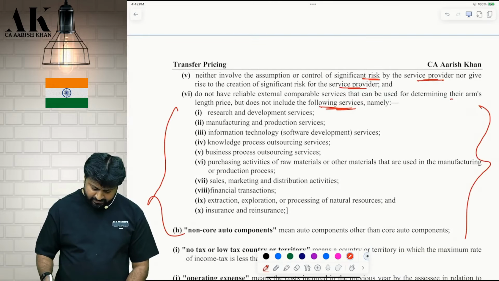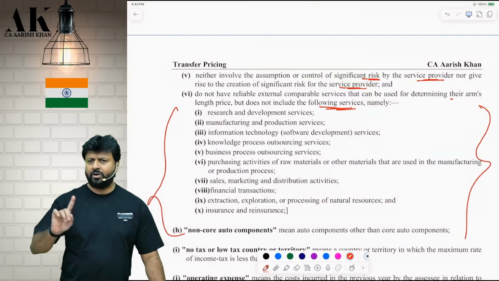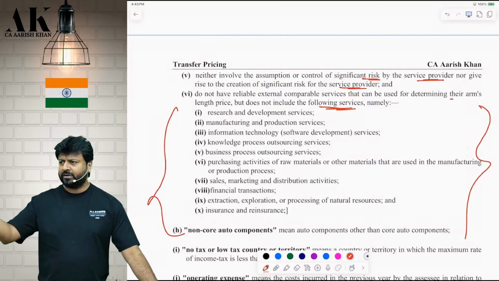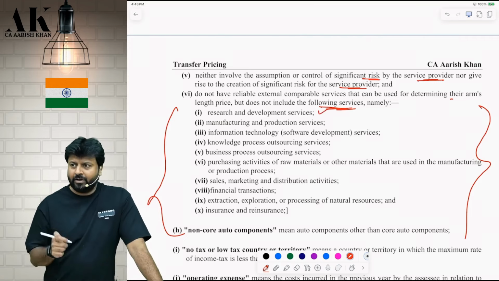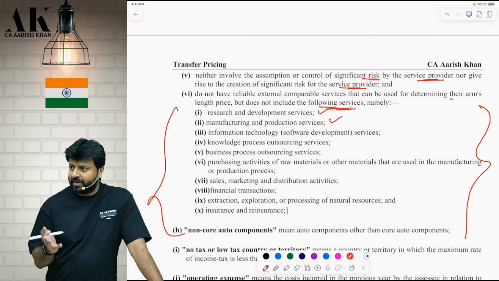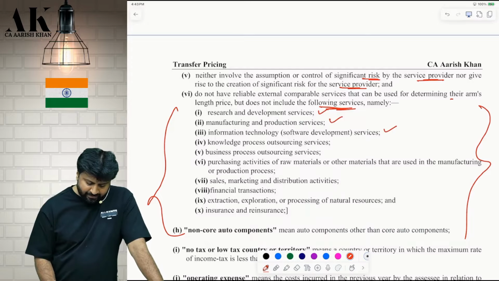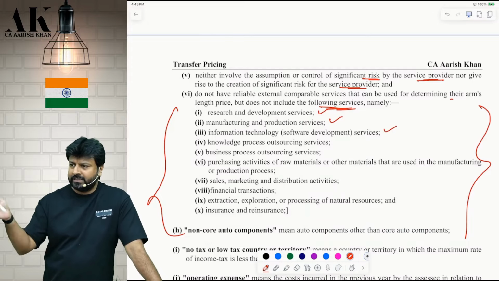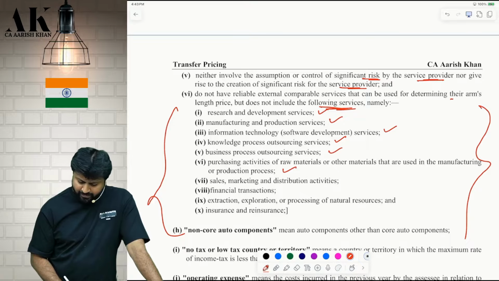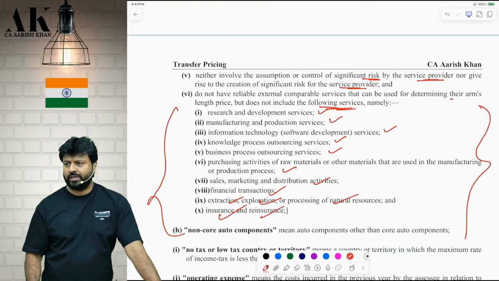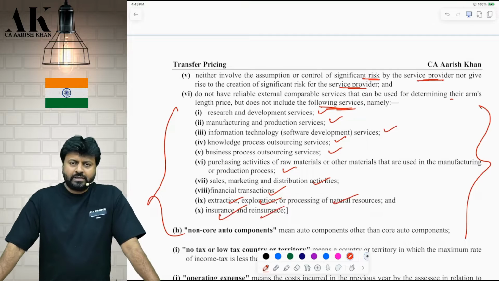You check these services; all of them are in very simple terminology, and all of them are not low value adding. These are a significant part of your business. First one, what are you doing? Research and development cannot be called low value adding services. Manufacturing cannot be called a low value adding service. IT enabled service. All these are separately mentioned in what? Safe harbor rules. Yes or no? KPO service, BPO service. You are purchasing activities of raw material and others that are used in manufacturing. You are doing sales, marketing, distribution, financial transactions, extraction, exploration, processing of natural resources, insurance and reinsurance. So low value adding services will not include these services.